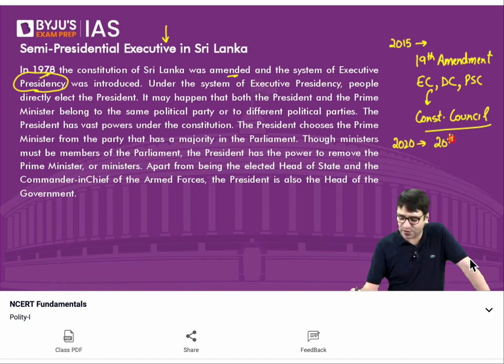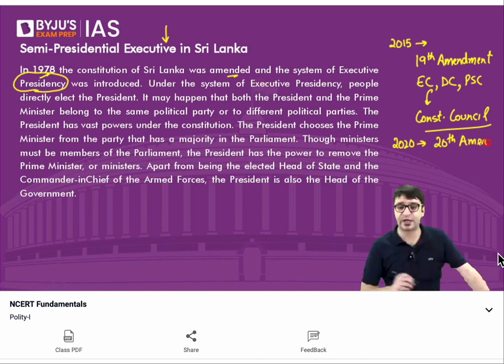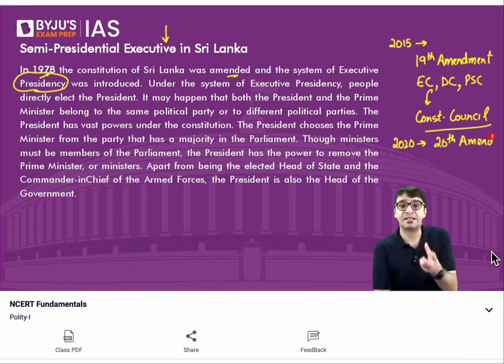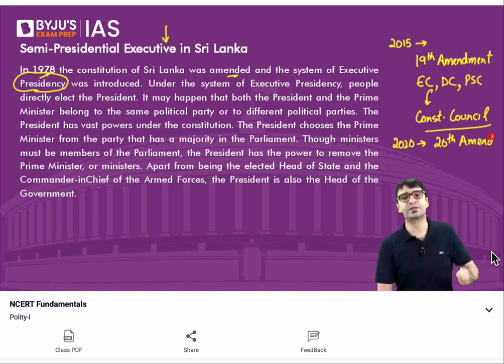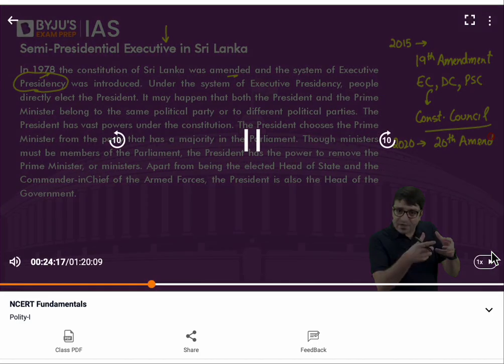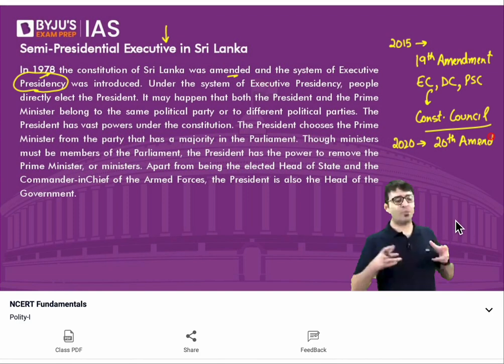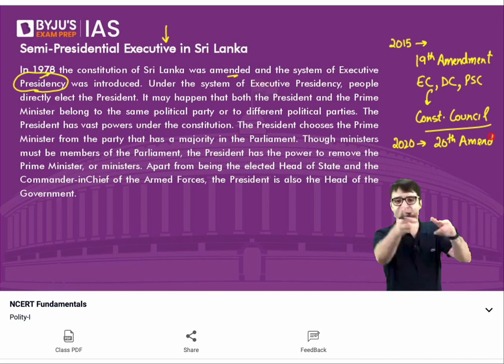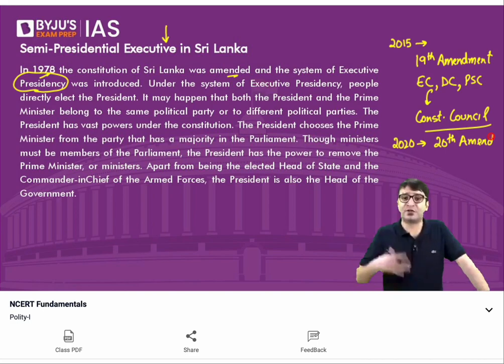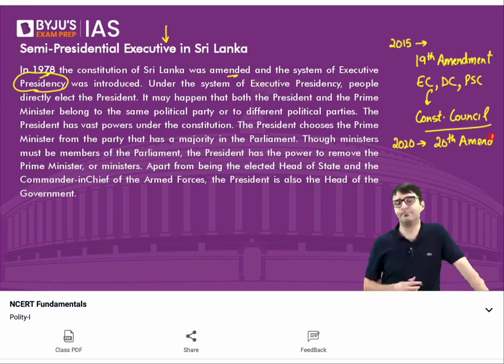The 20th Amendment was made to the Sri Lankan Constitution. And now, the President was given even more powers. So the powers which were snatched from the president in 2015, now these powers were given back to the president in 2020. So the President of Sri Lanka became even more powerful.